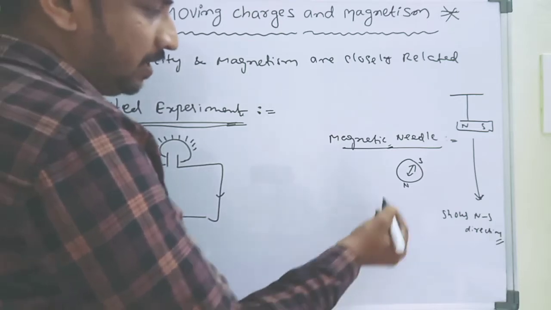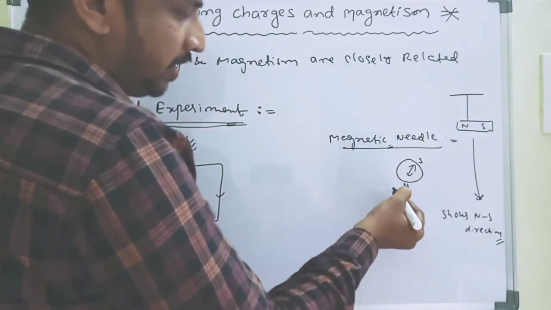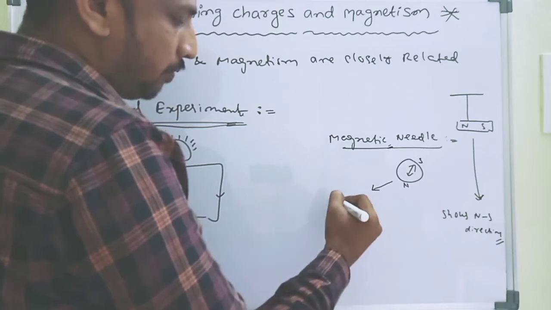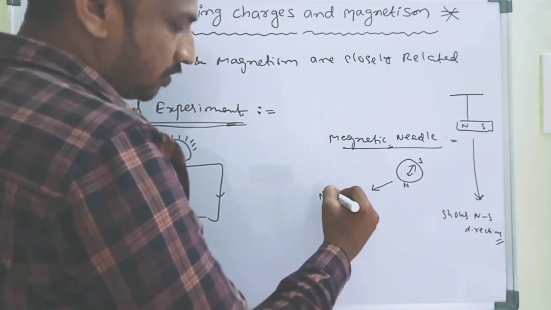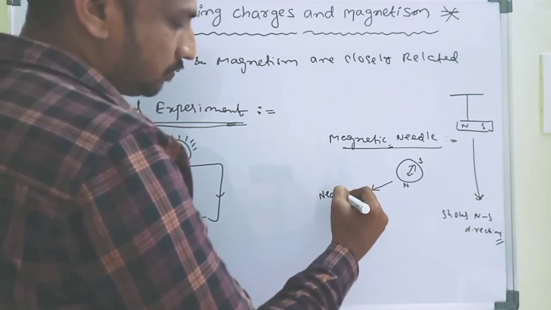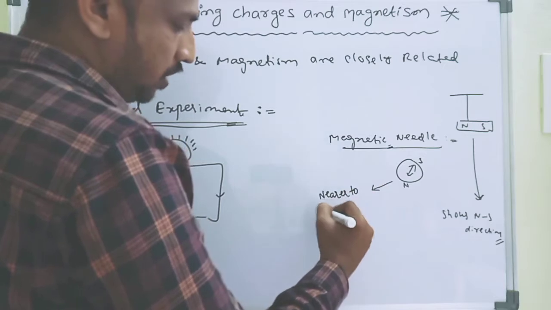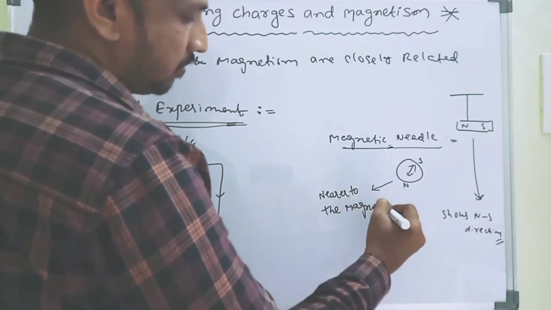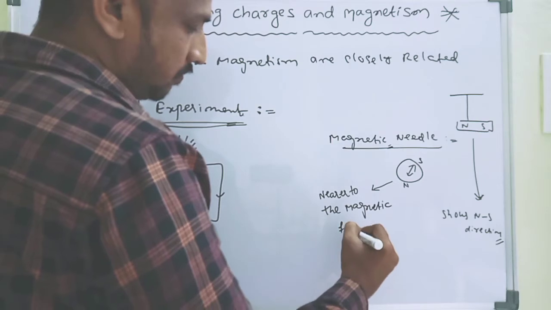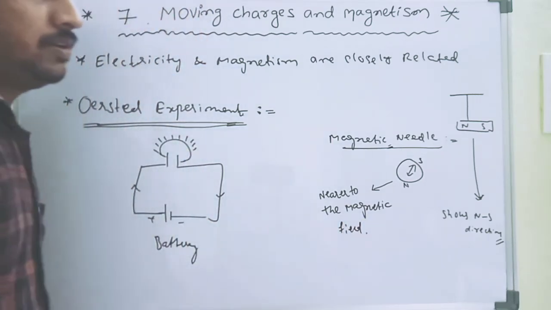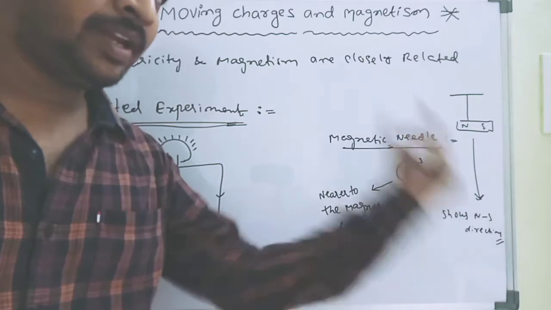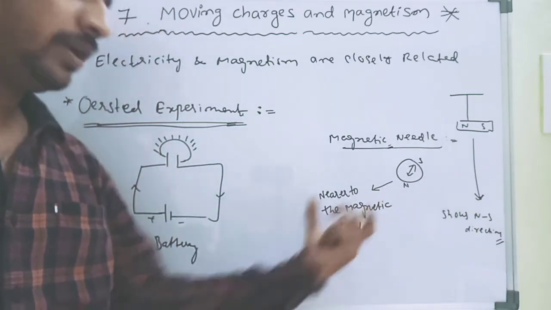How does it work? When the magnetic needle is nearer to the magnetic field, okay. A compass needle or a magnetic needle is nearer to the magnetic field.